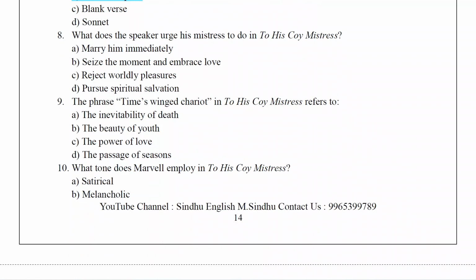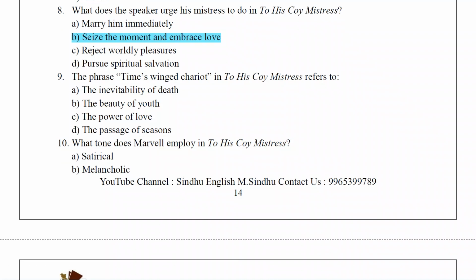What does the speaker urge his mistress to do in To His Coy Mistress? The answer is seize the moment and embrace love. The phrase time's winged chariot is an important question.